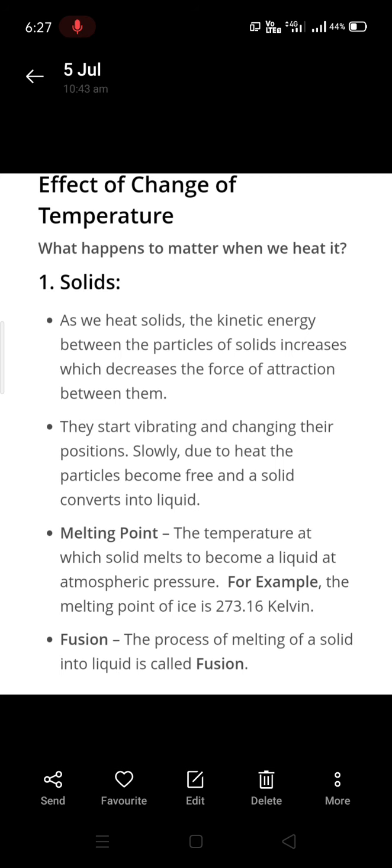Generally this takes place at a particular temperature which is called the melting point. Melting point is defined as the temperature at which a solid changes into liquid at atmospheric pressure. For example, the melting point of ice is 0 degrees Celsius or 273.16 Kelvin. You can round it and just write it as 273 Kelvin. The process of change of solid to liquid is called melting, or it's also called fusion.